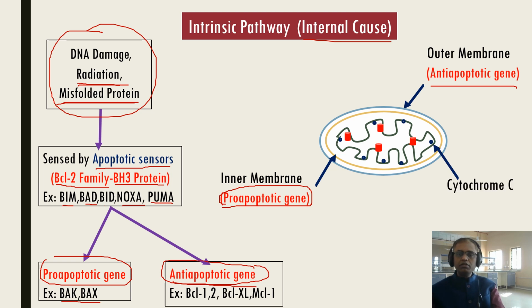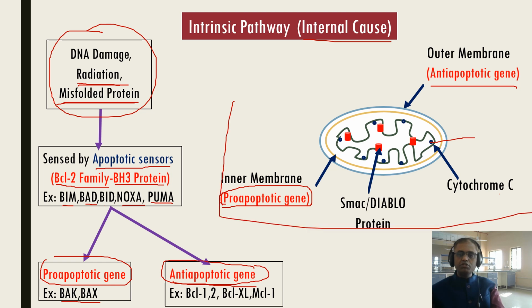And this one will be cytochrome C, and this protein will be SMAC diablo protein. This is the normal arrangement in the mitochondria. Cytochrome C is present inside the cristae of the mitochondria, and SMAC diablo protein is present inside the mitochondria.